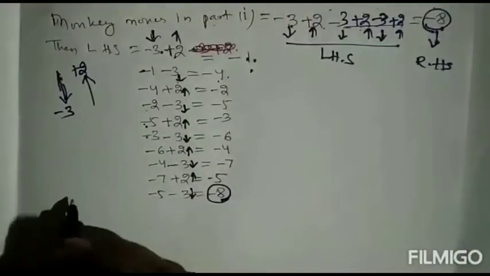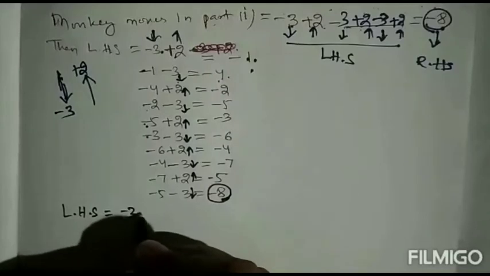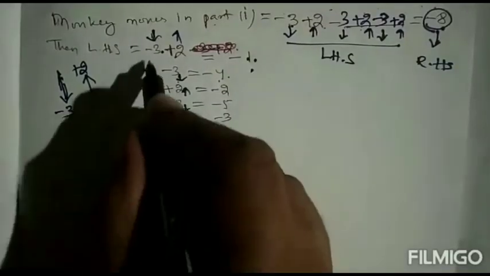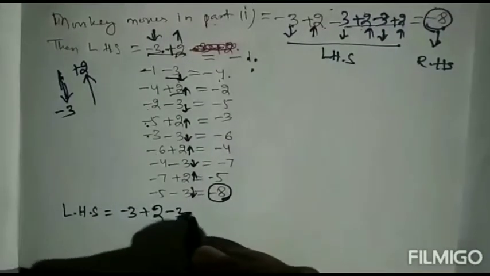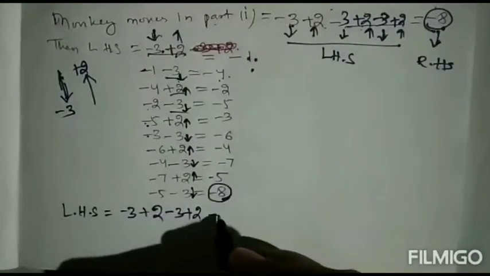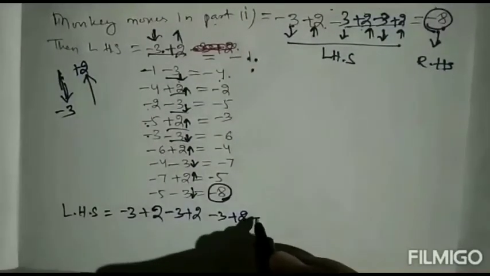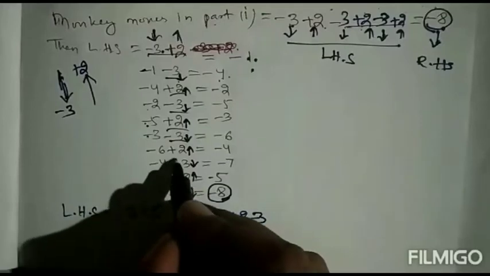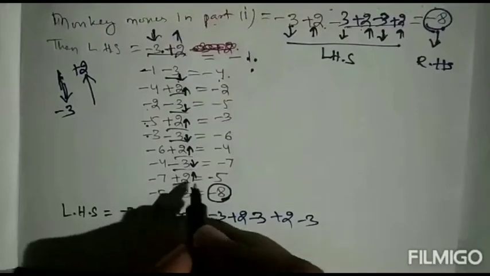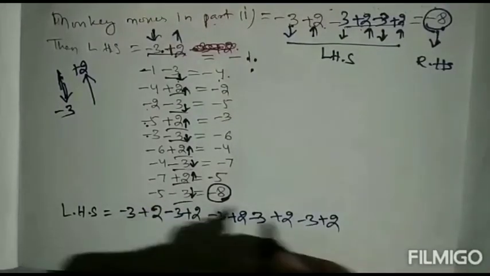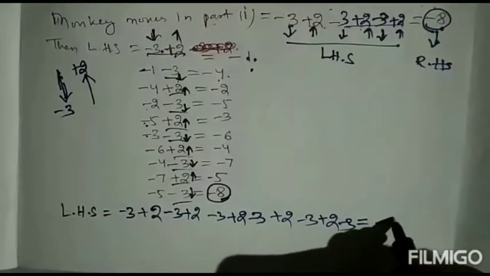So we can write LHS equal to -3 +2, then -3, then +2, then -3, then +2, then -3, then +2, then -3, then again +2, then -3. So we have got the whole total to get -8.